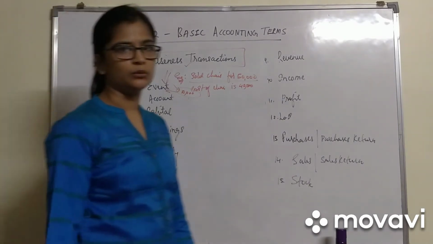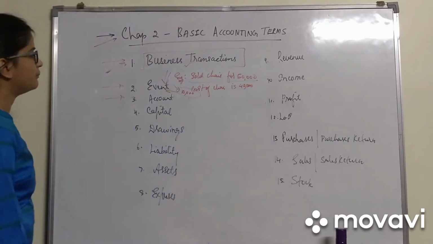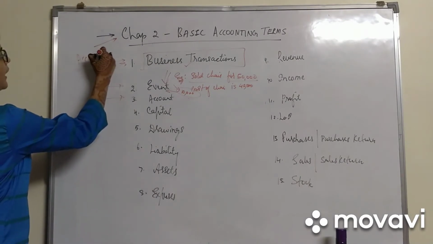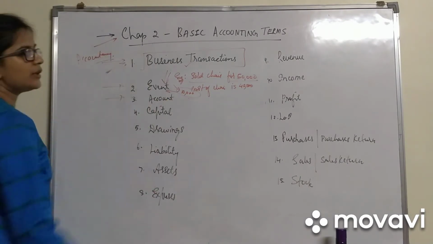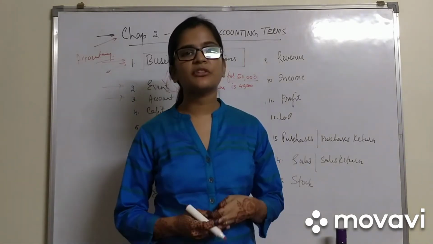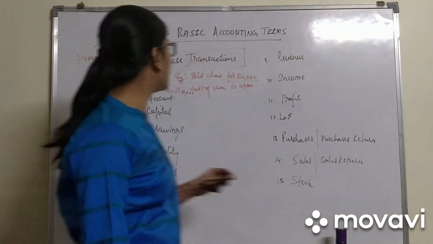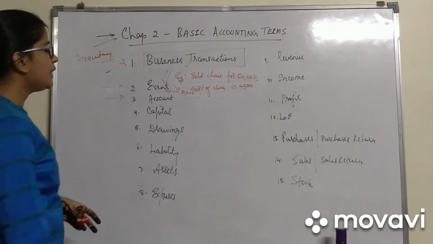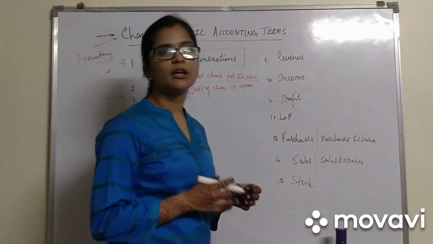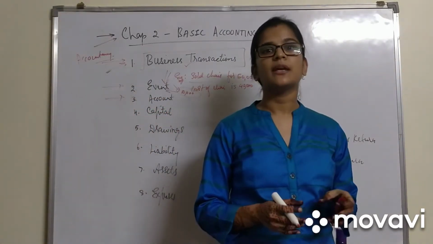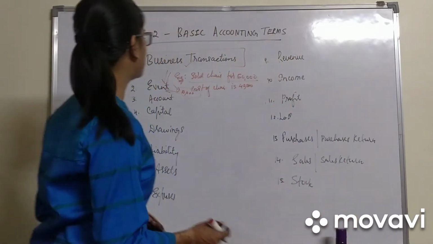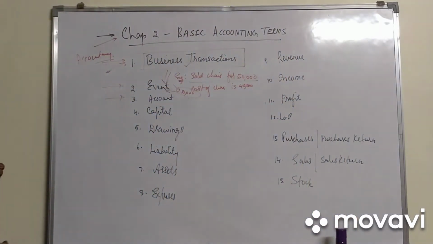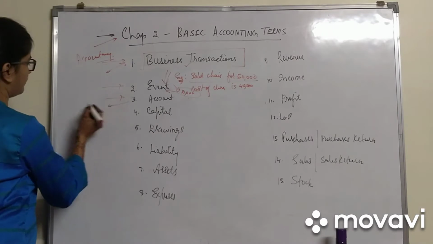Next we have accounts. So what is this accounts? Even our subject name is accountancy. But accountancy is all about business transaction in terms of money. What is an account? The place where we record these business transactions is an account. जिस जगह पे हम सारे transaction को record करेंगे वो एक account है.